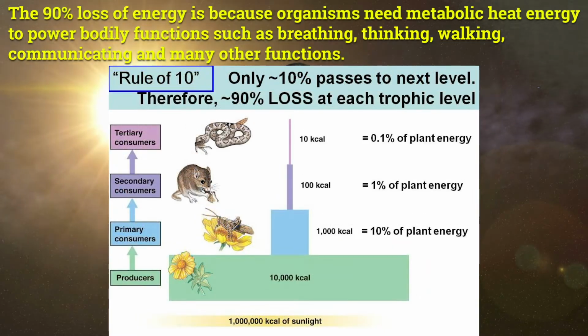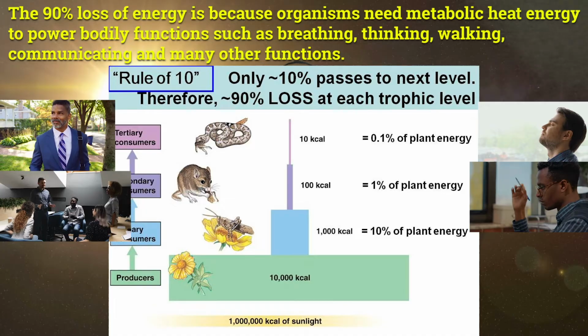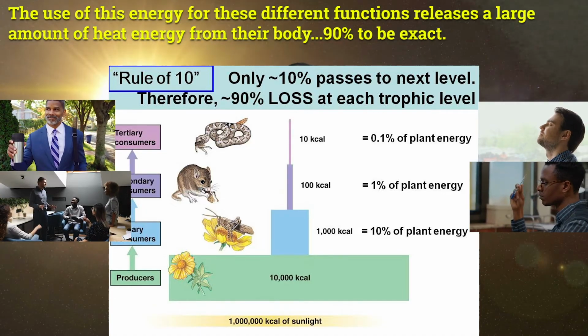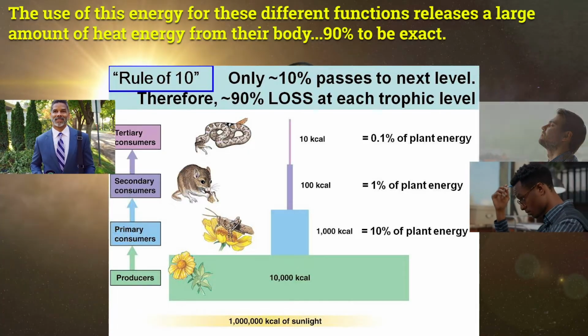The 90% loss of energy is because organisms need metabolic heat energy to power bodily functions such as breathing, thinking, walking, communicating, and many other functions. The use of this energy for these different functions releases a large amount of heat energy from their body, 90% to be exact.